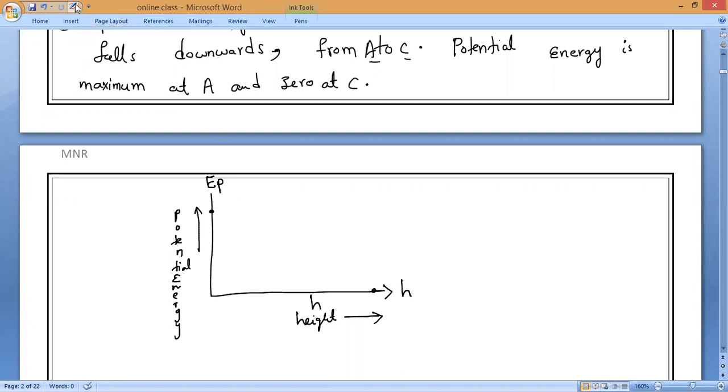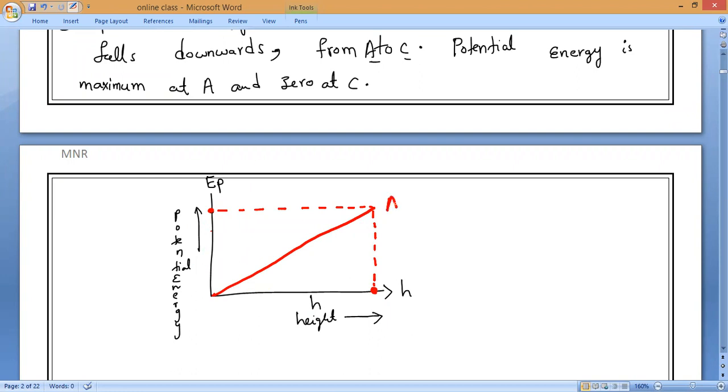So in the first point of the graph, you see that potential energy is maximum, height is also maximum. Now height decreases, potential energy decreases. Height decreases, potential energy decreases. So how will the graph come, Hari? If you observe, all of you, the graph will come like this. Clear, Hari? Reverse graph. Height maximum, potential energy is maximum. If height keeps on decreasing, potential energy also decreases. Is it okay? Everybody?